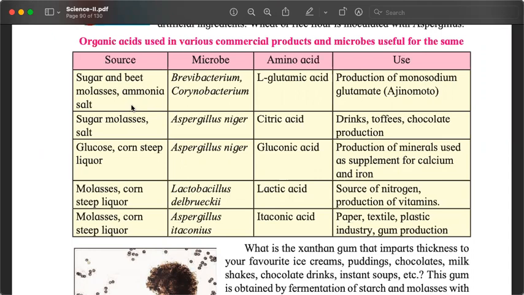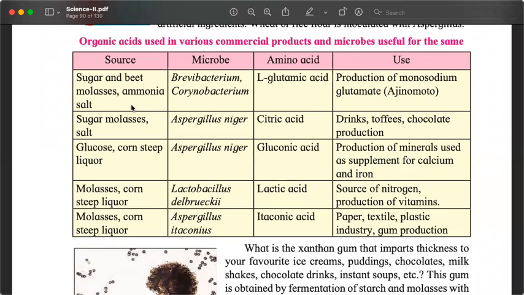What is it used for? Making Ajinomoto. Similarly, Aspergillus niger is used on sugar, molasses, and salt to produce citric acid. Citric acid is used in various drinks, toffees, chocolate production. Citric acid is also present in lemon. Aspergillus niger, these are fungi, is used on glucose and corn steep liquor to produce gluconic acid, which is used to produce minerals as supplement for calcium and iron. जब हमको डॉक्टर बोलते हैं take this calcium, take the iron tablets, so they are also containing gluconic acid.